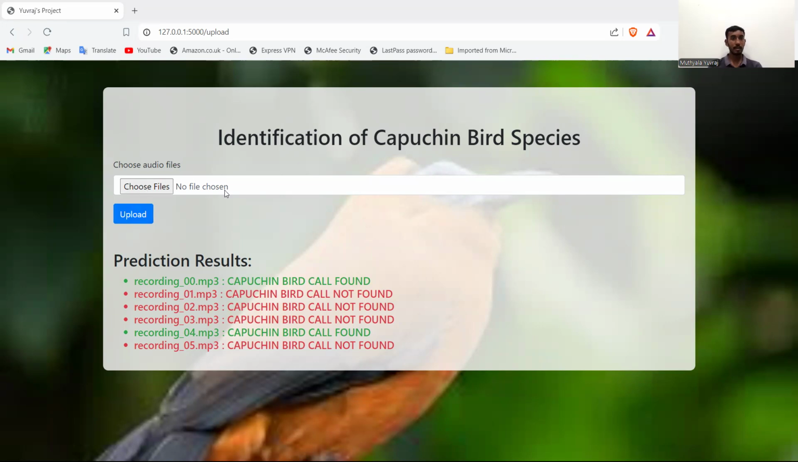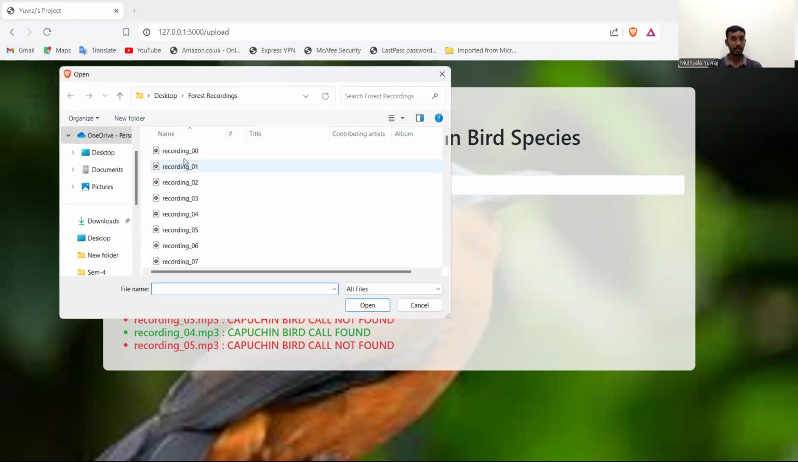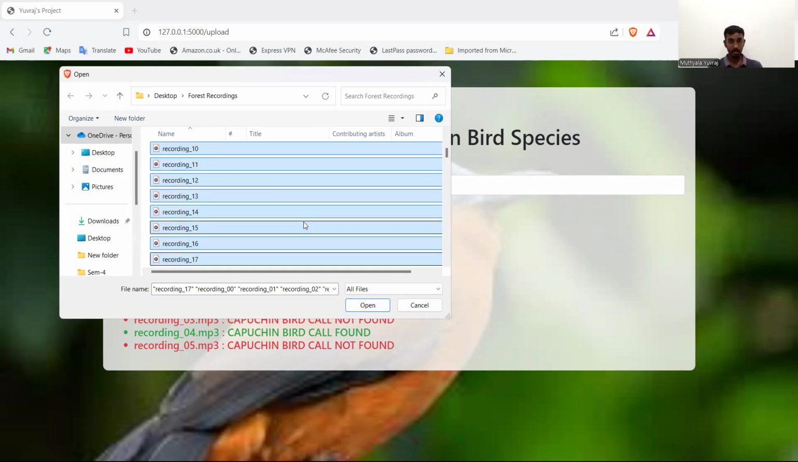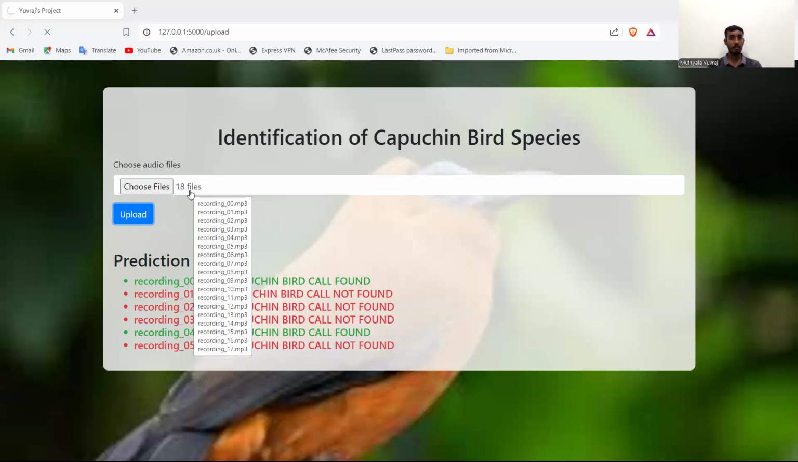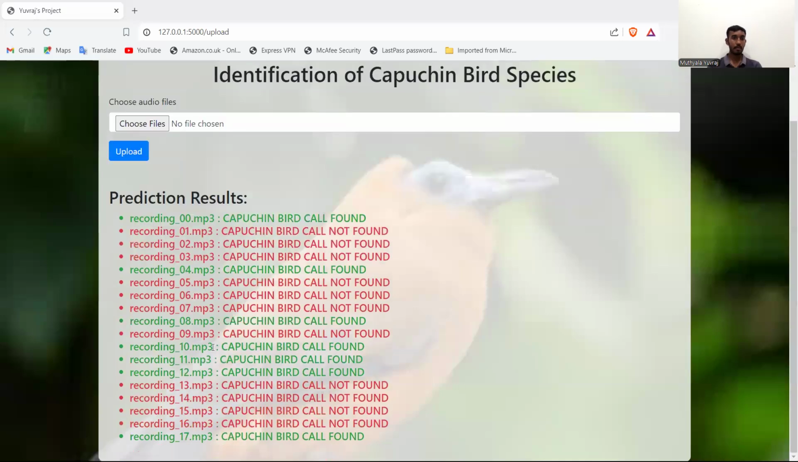Similarly, as I said, we can upload any number of files, but the time taken may vary. Wait a second. As you can see, we have uploaded 18 files here. You can see all the 18 files are loaded. The results are displayed here.